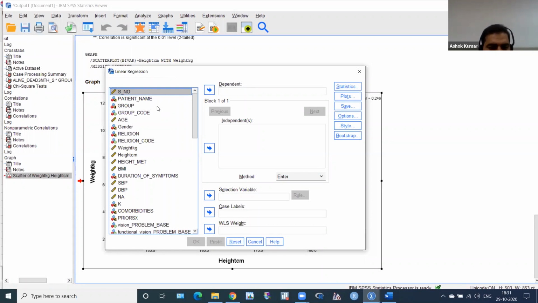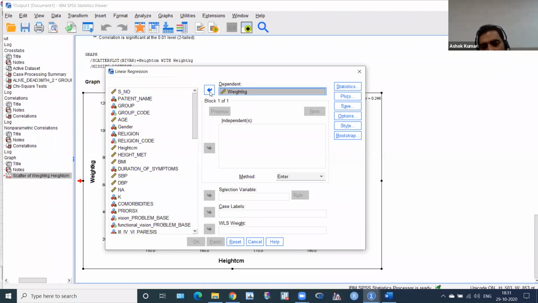Remember this. In the dependent variable, I have to enter weight. And in the independent variable, I want to add height in centimeter.